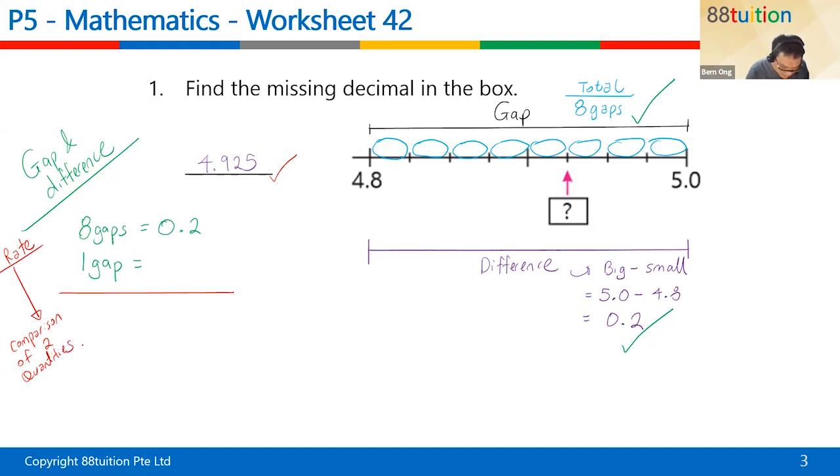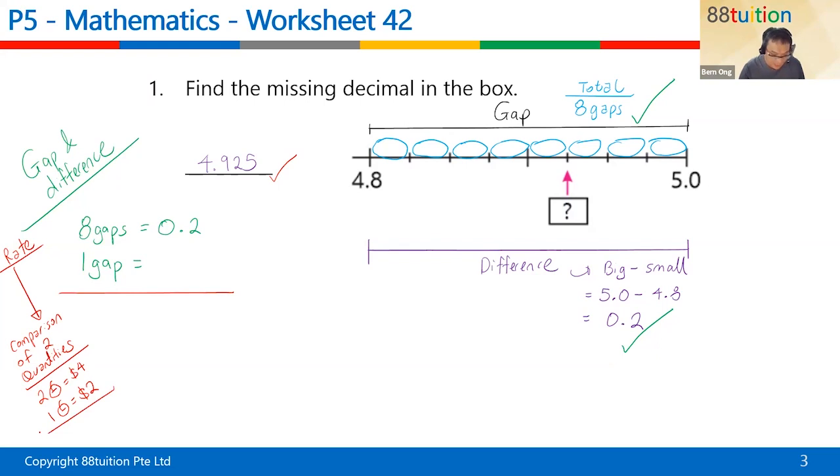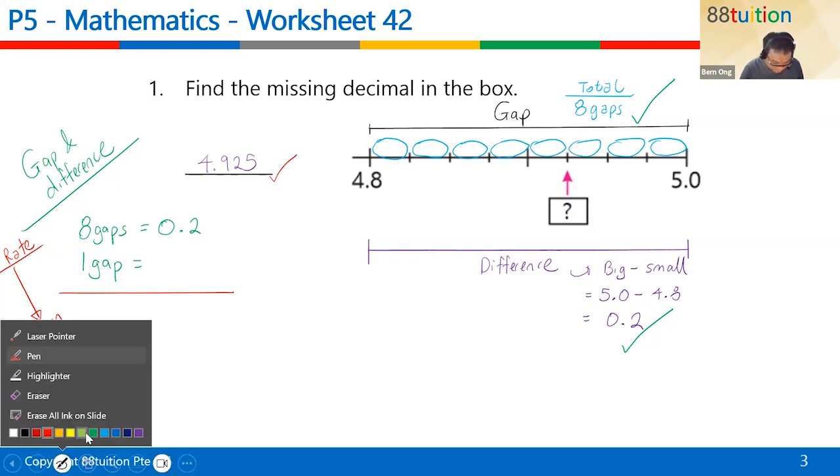For example, a very quick example. 2 apples, 4 dollars, 1 apple, answer? Oh, you all don't know how to speak Chinese. 2 dollars. Thank you, Brian. Hey, Corinne, can you speak Chinese or not? Okay, just checking. So, 2 apples, $4. 1 apple, $2. So this is called rate. And when we talk about 2 different quantities, we are talking about what?